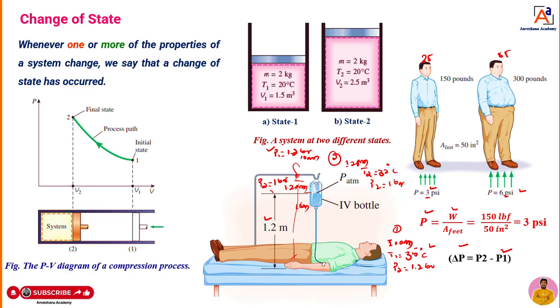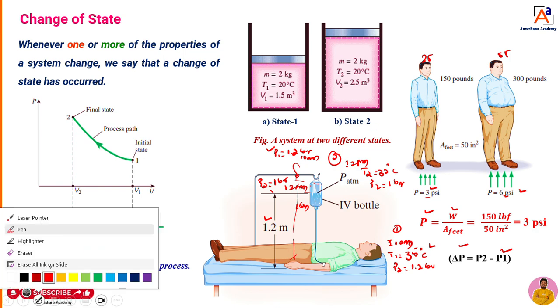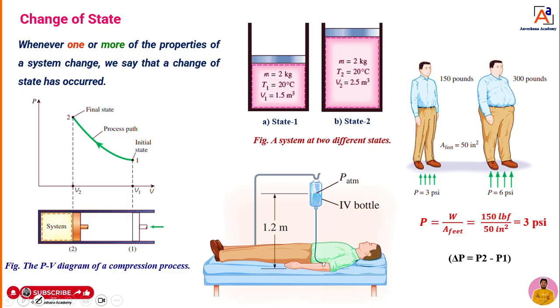Now, to understand change of state, I will consider one engineering application, that is the piston and cylinder arrangement, dear students. These are all examples for understanding only. When it comes to your exam point of view, you have to draw this application and explain it. Now assume, dear students, that I have taken a piston and cylinder arrangement. I filled this system with a gas. When the piston is at this particular point, we can mark it as point 1.